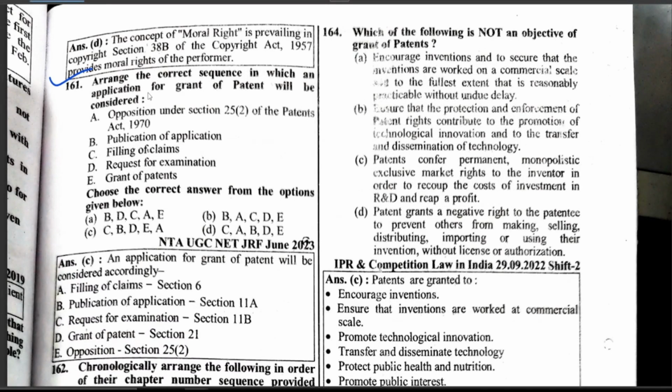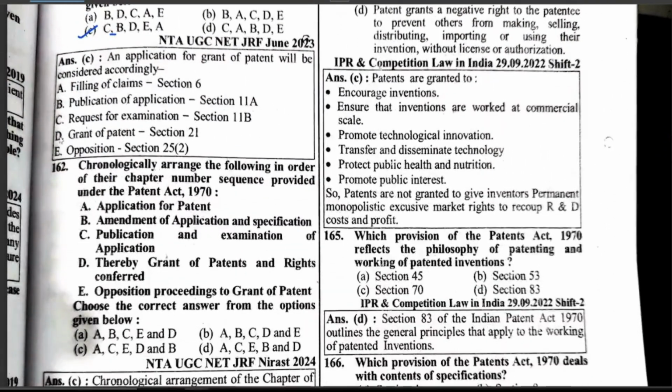Arrange the correct sequence in which an application for grant of patent will be considered: opposition under Section 25(2) of the Patent Act 1970, publication of application, filing of claims, request for examination, grant of patent. Hence, DBCEA is the correct option.